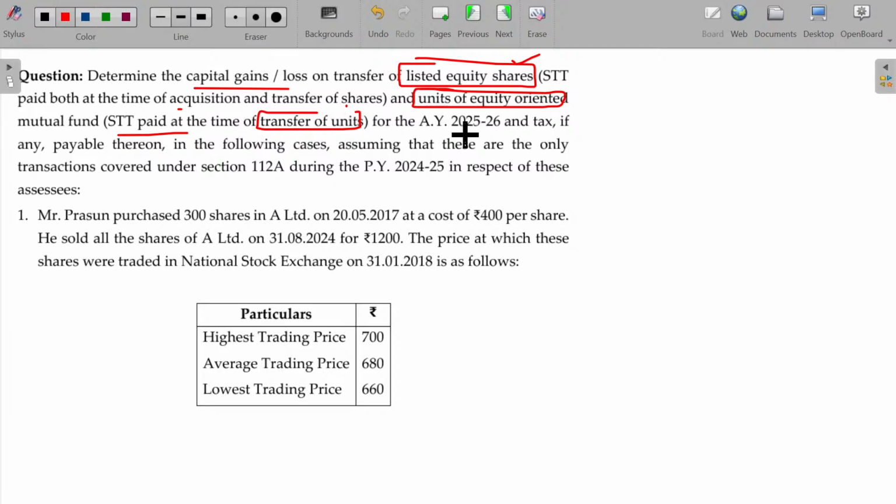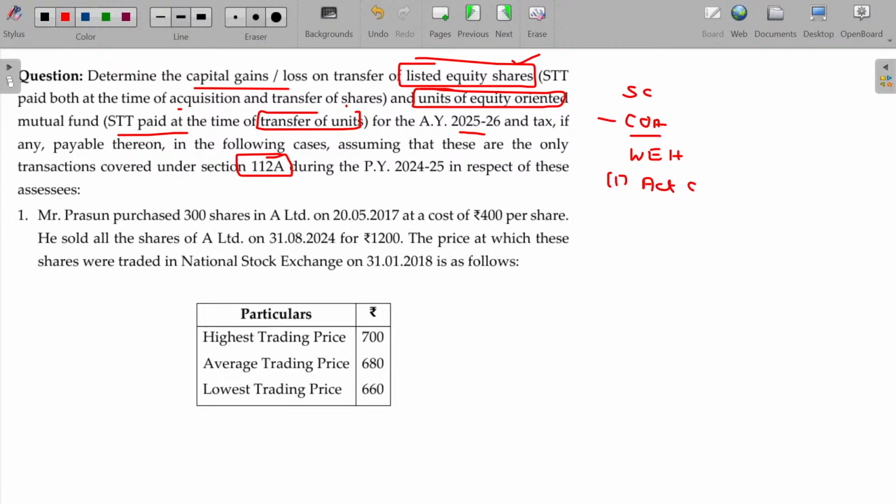For the assessment year 25-26, compute the tax, if any payable thereon in the following cases, assuming that these are the only transactions covered under section 112A. This provision will be falling under section 112A. So as per 112A, what are the provisions you have to follow? Sale consideration minus cost of acquisition.